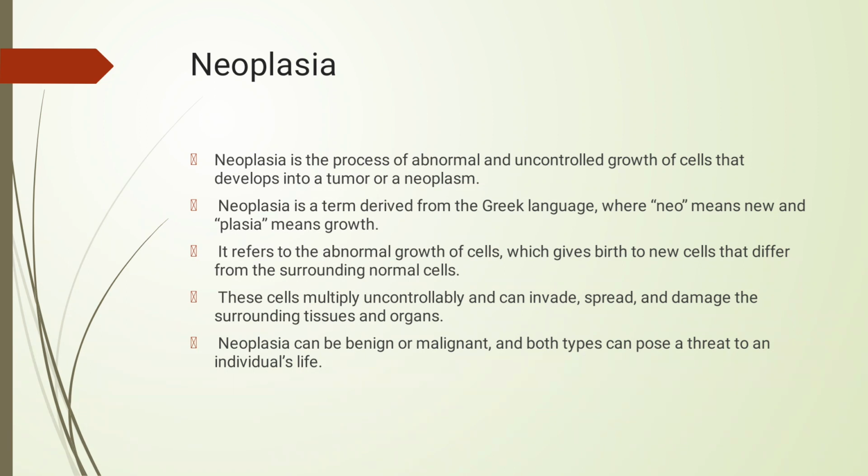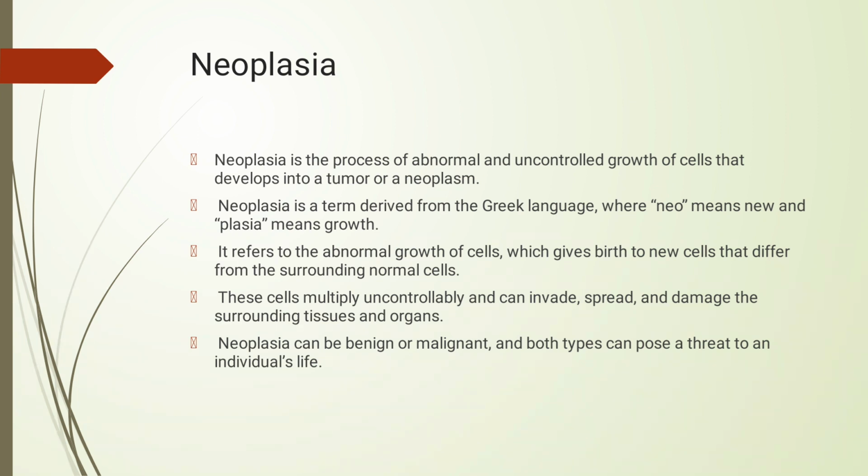Neoplasia is a process of abnormal and uncontrolled growth of cells. This will develop into a tumor or a neoplasm. Neoplasia is a Greek term where neo means new and plasia means growth. It refers to the abnormal growth of cells, which forms many new cells that differ from the surrounding normal cells. In this case the cells multiply uncontrollably. They can invade, spread and damage the surrounding tissues or organs.